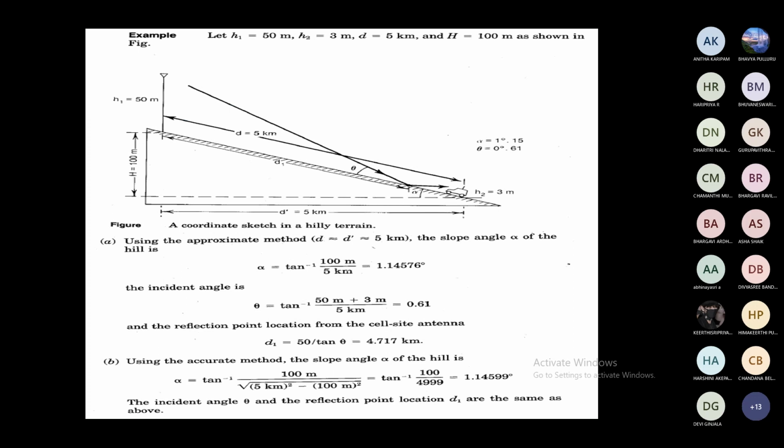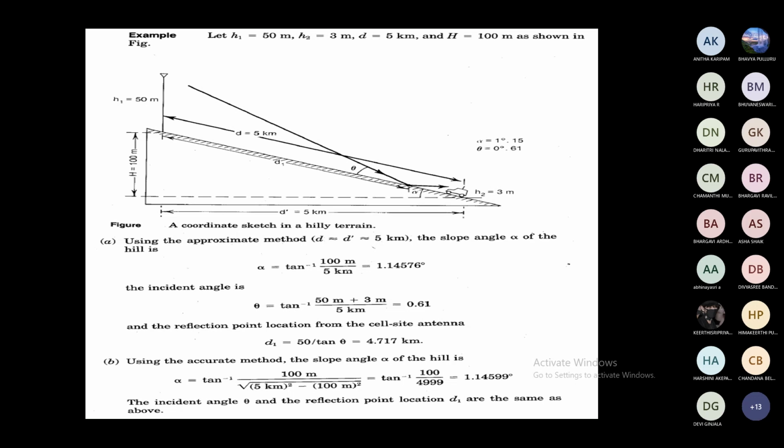See this one, they are given a problem. They are given h1 value 50 meters, h2 equal to 3 meters, d equal to 5 kilometers, and H equal to 100 meters. First, you have to calculate the slope of the hill, alpha. It is a simple calculation. It is just like the figure shows, a triangle. They are given the capital H value and the d dash value. What is the formula of tan alpha from this figure? Tan alpha is equal to capital H by d dash, that is tan inverse of 100 meters by 5 kilometers. We are getting the slope of the hill as 1.14576 degree.